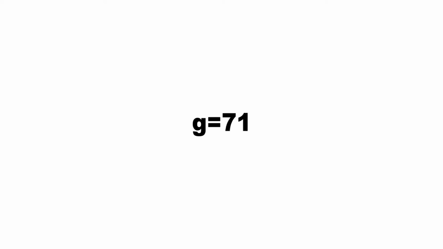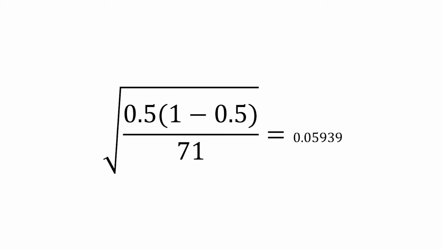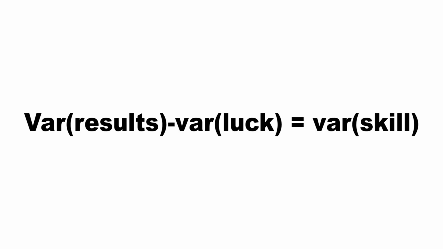In the NBA, each team plays an average of 71 games, giving us the equation: square root of 0.5 multiplied by 1 less 0.5, divided into 71, equals SD luck, which is equal to 0.05939. These two values can be squared to obtain each variable, completing the equation. Variable results minus variable luck equals variable skill, which would translate into 0.167802 squared minus 0.05939 squared equals